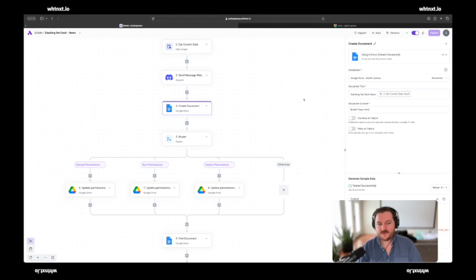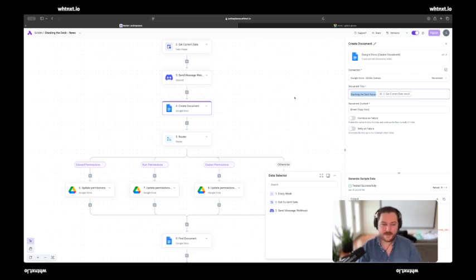But I could also use Google Sheets as a repo for this, which I'm considering remixing, so to speak. But for the time being, we're going to create a Google Doc that has the title of our podcast, which is called Stacking the Deck and News. And then it's going to have the get current date result, which is the differentiator between each Google Doc that it's making week over week.